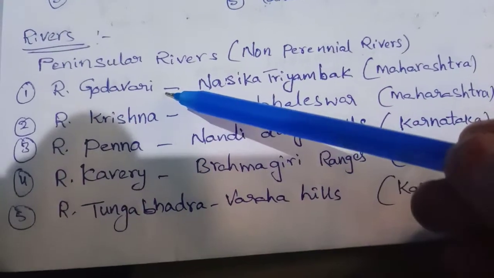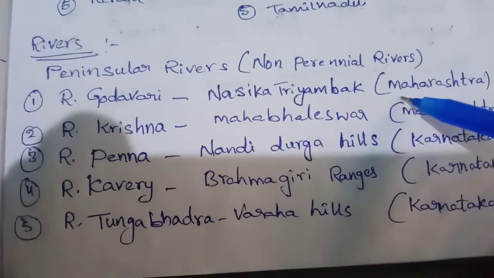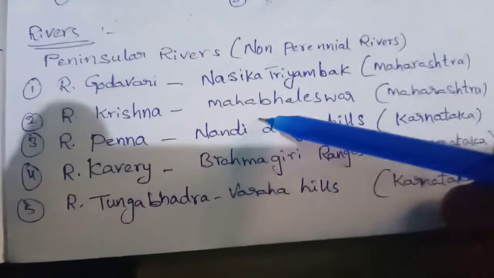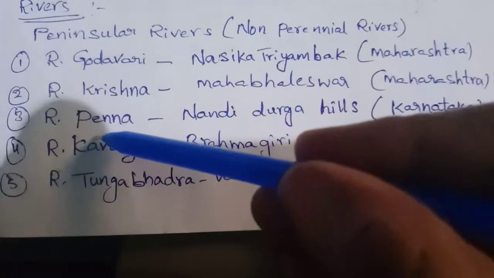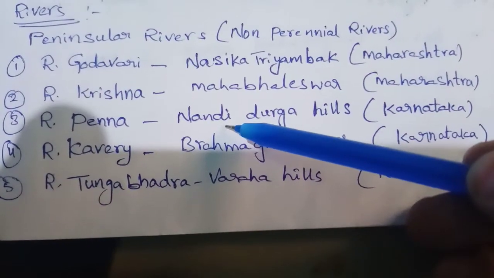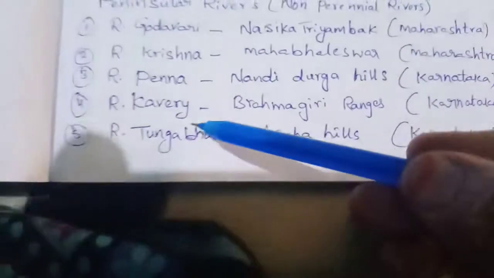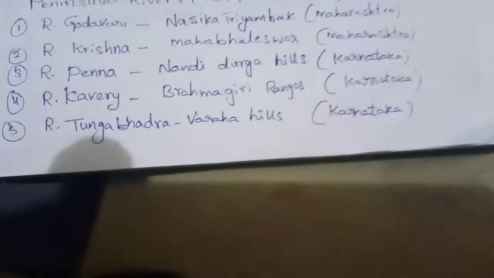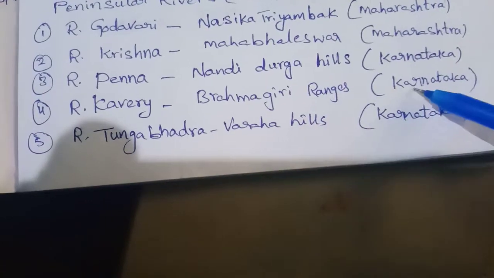Example, River Godavari. River Godavari originates in Nasik Trayambak, in Maharashtra. Second biggest river, River Krishna, originates from Mahabaleshwar in Maharashtra. Next, River Penna. The origin of Penna is Nandi Durga Hills, in Karnataka. Next, River Kaveri, from the Brahmagiri ranges, we can call them Brahmagiri hills also, in Karnataka.